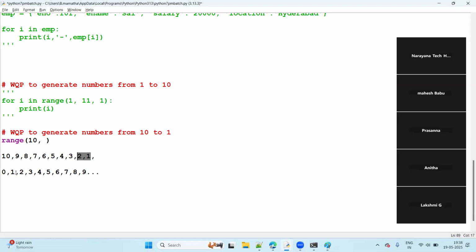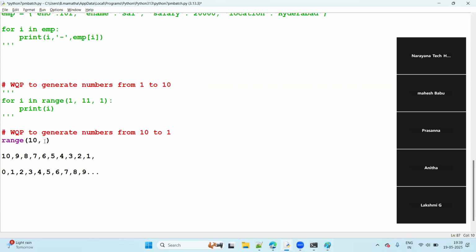Normally, in the normal case, what is the value before 1? Normal case, right? But now I want to reverse, 10 to 1. Now, what is the value before 1 when coming from 10? It is 2. Up to 2 will go, 2 will come, guys. If I give 1, up to 2 will come.